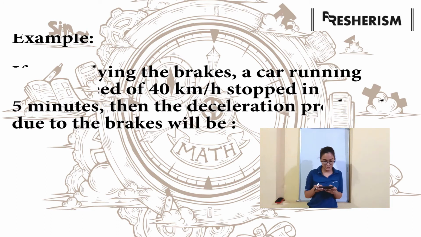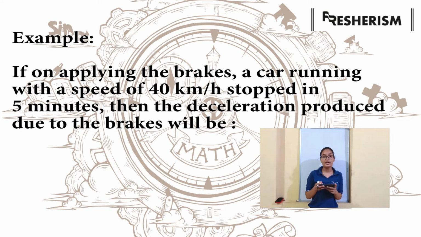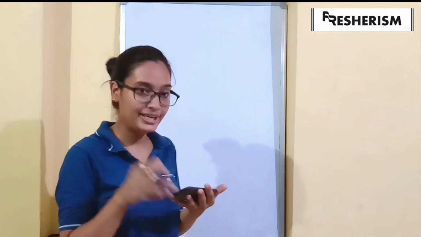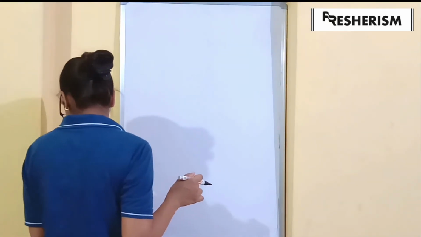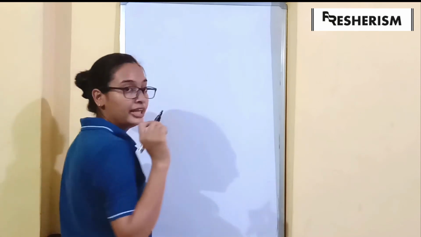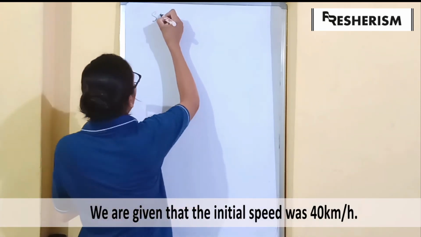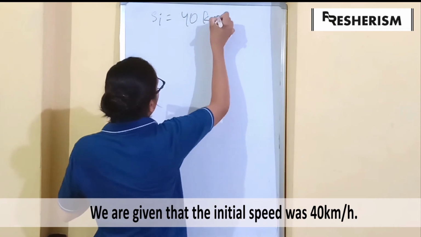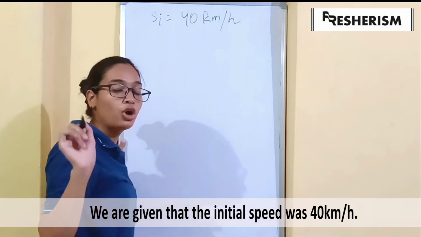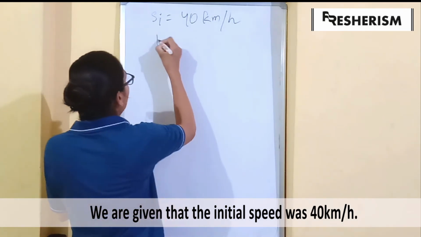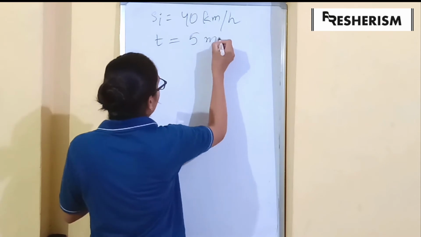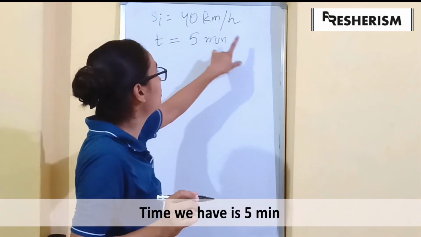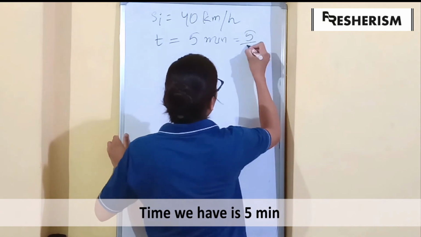So the question is, if on applying the brakes, a car running with the speed of 40 kilometers per hour stopped in 5 minutes, then the deceleration produced due to the brakes will be. So we have to find the deceleration in this case. What we are given is the initial speed of the car was 40 kilometers per hour, and the car stopped in 5 minutes. So the time was 5 minutes. If we convert this into hours, it will be 5 by 60 hours.